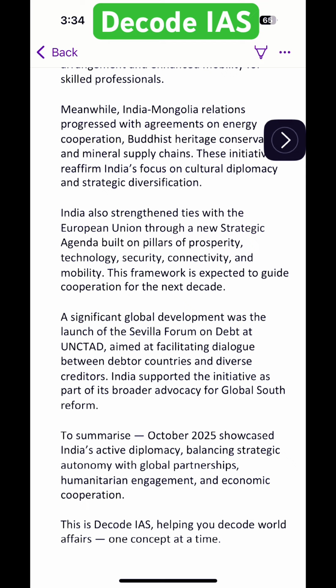To summarize, October 2025 showcased India's active diplomacy, balancing strategic autonomy with global partnerships, humanitarian engagement, and economic cooperation.